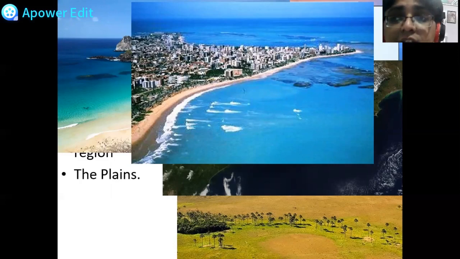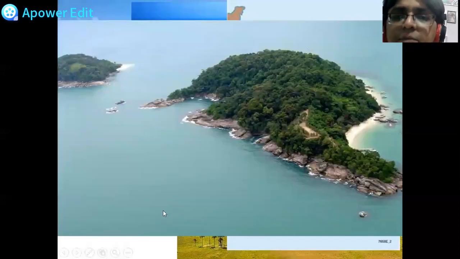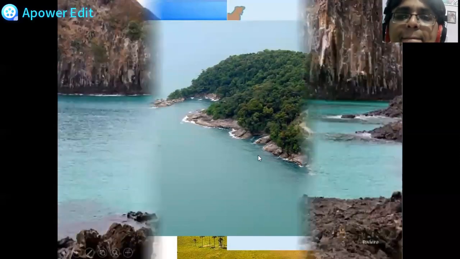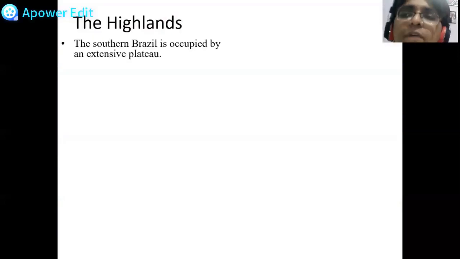Next is the plain region of Brazil. Plains, as you can see, the Amazon basin has become a plain area because of the mud brought by the rivers. Then the Parana-Paraguay river basin, and last is the islands. So there are a few islands in Brazil, not many. So that is what we'll be seeing. This is how the islands look. So one by one now we'll be studying.